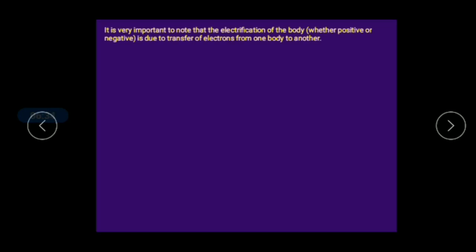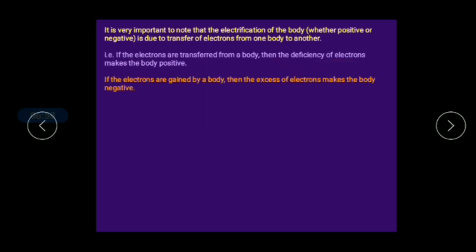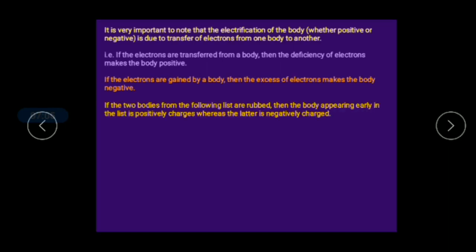When a body gains electrons, it becomes a negative body, right? So the electrons are transferred from one body to another body. If electrons are transferred from a body, then the deficiency of electrons makes the body positive. If electrons are gained by the body, then the excess of electrons makes the body negative, right?